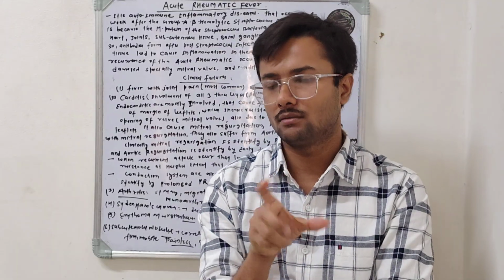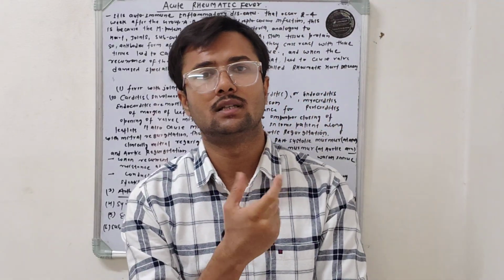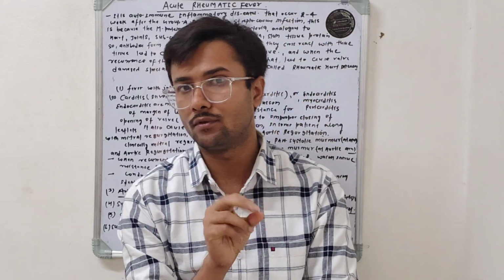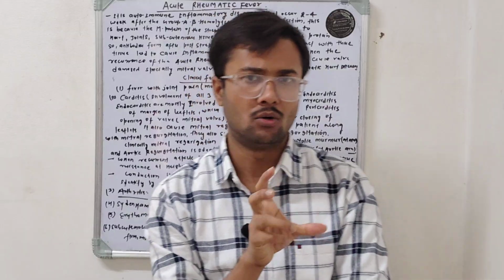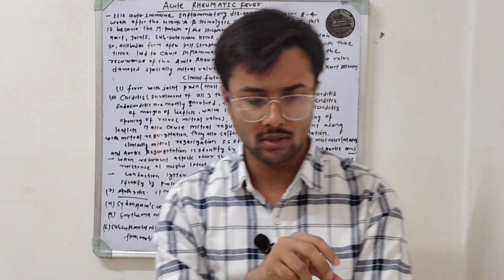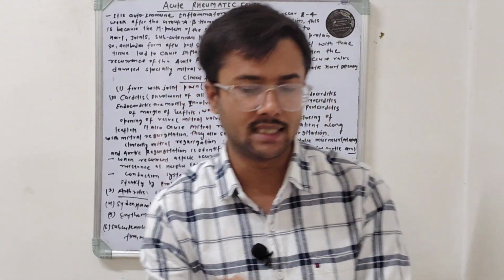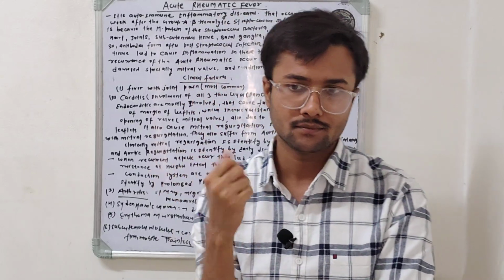So when these antibodies, or we can say immune cells, cross react with the neuronal circuit of the basal ganglia, which has the main role in controlling all the movement, all the voluntary or involuntary programs processed by the basal ganglia.